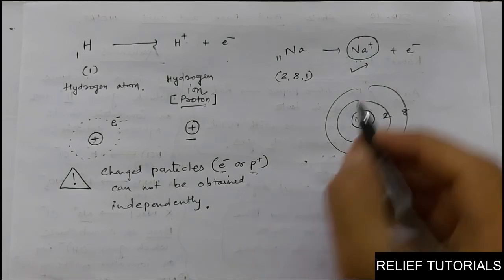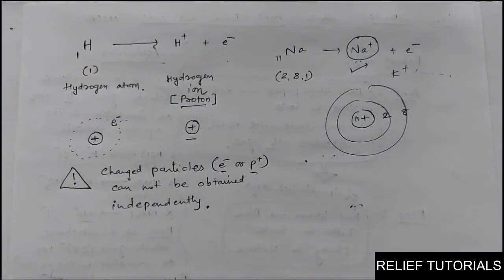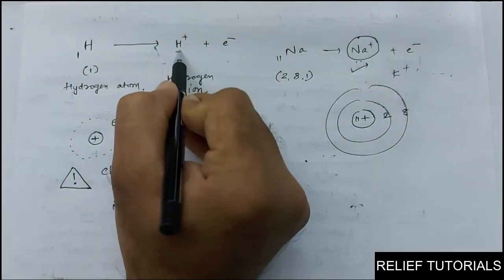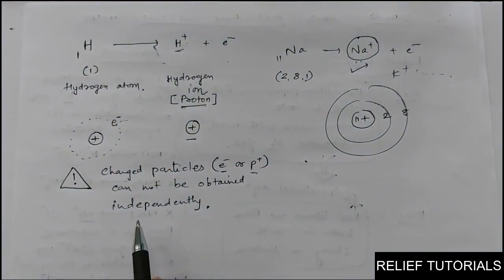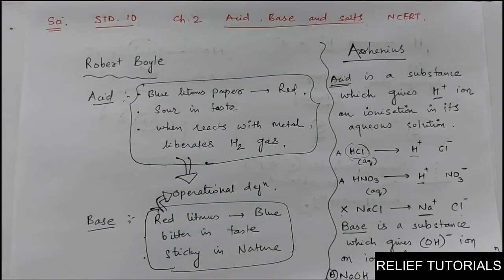Is that clear? So Na plus, K plus and many more positive ions exist. They can be obtained in the independent state, but only proton, meaning only H plus, cannot exist independently. And Arrhenius was saying in the definition that H plus existed. So that is the fault.